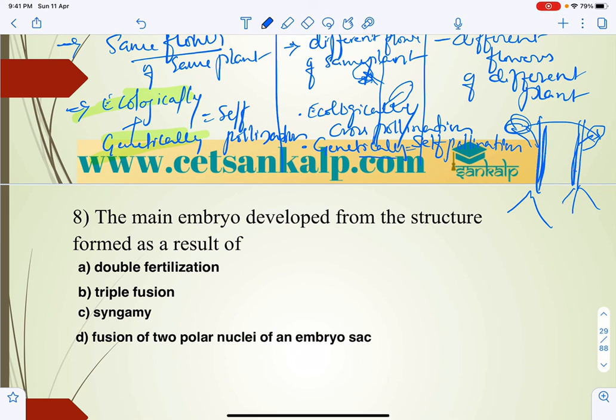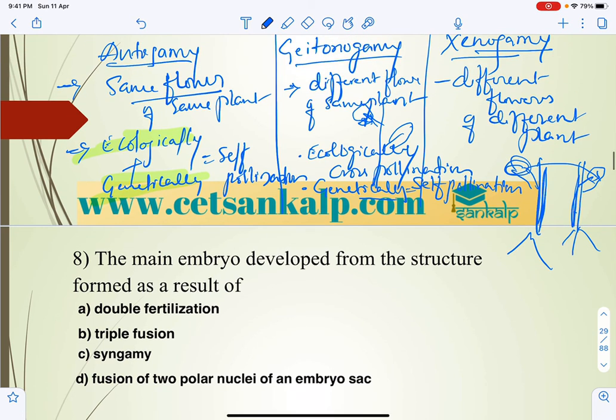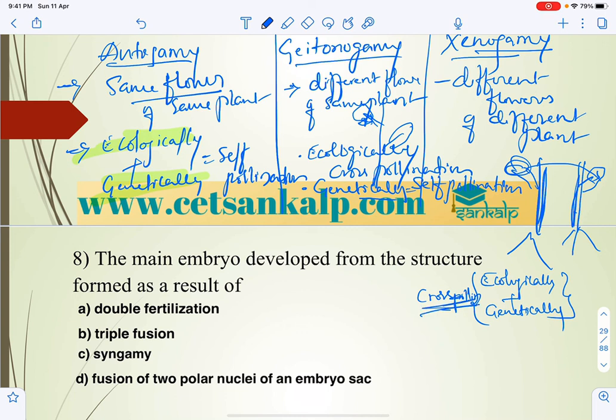We represent this as different flowers of different plants. So both ecologically and genetically it is cross pollination.